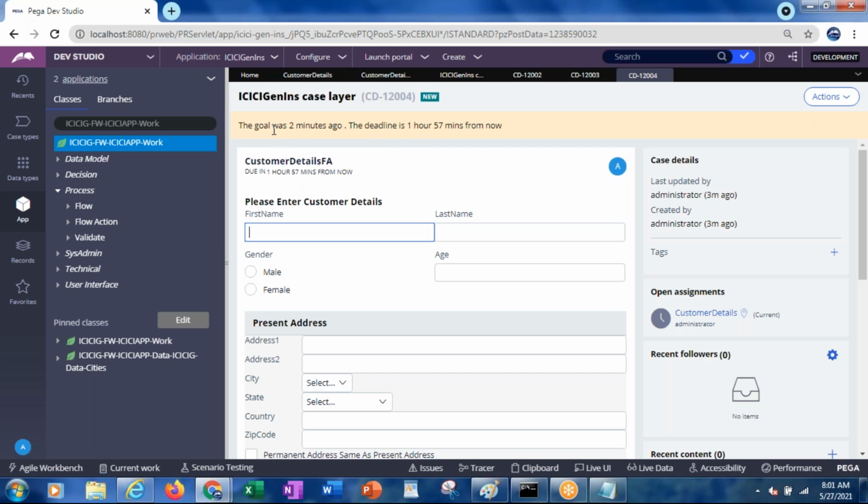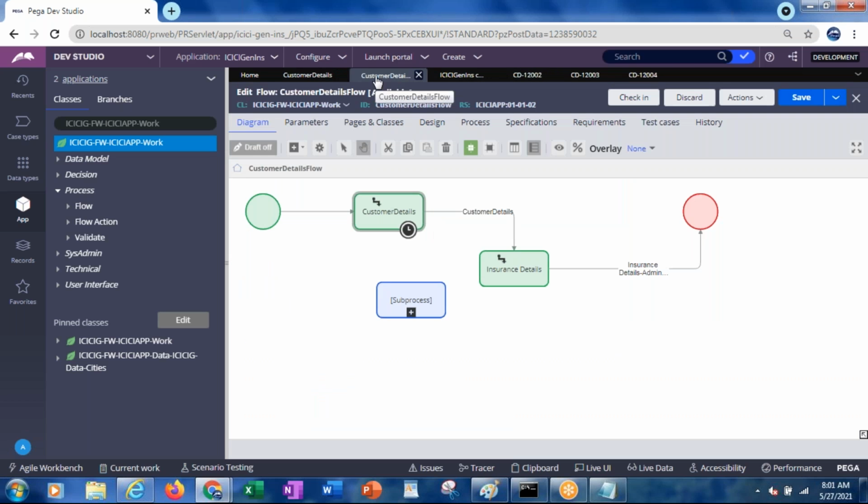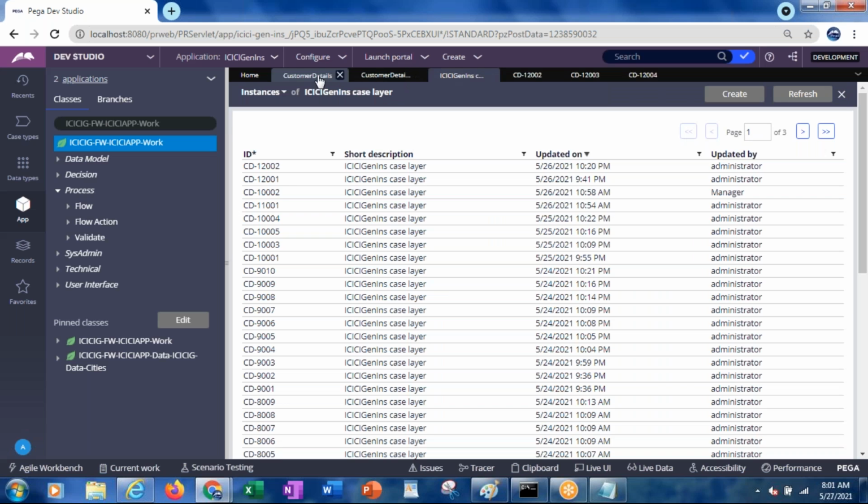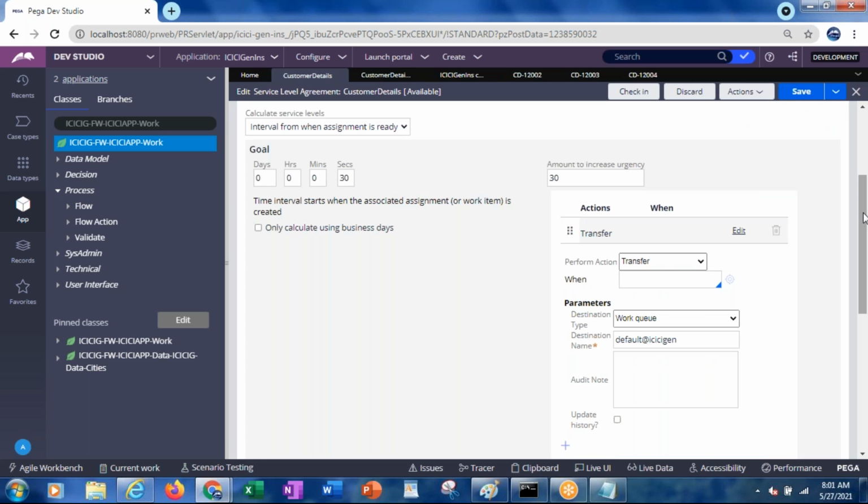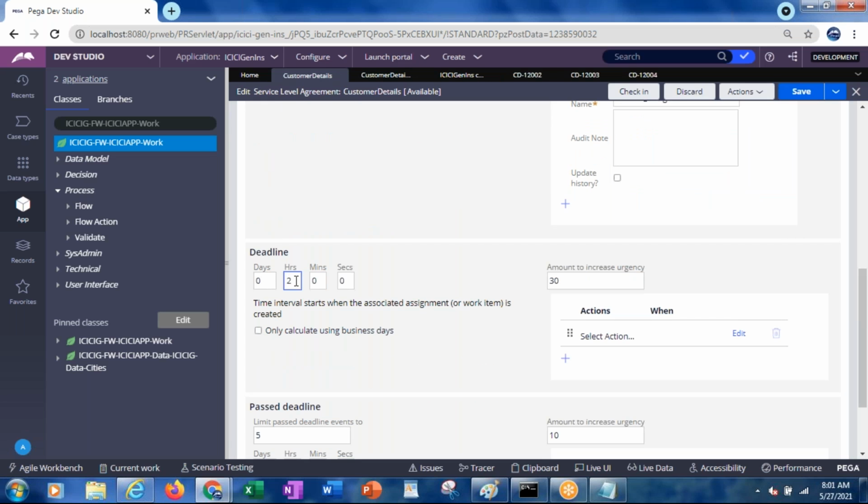Yeah, so the goal was 2 minutes ago. So it's already goal completed. Now the deadline is 1 hour 57 minutes from now. Why? Because we have given 2 hours for the deadline.